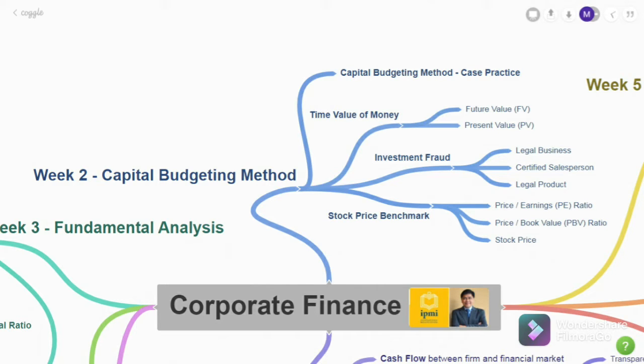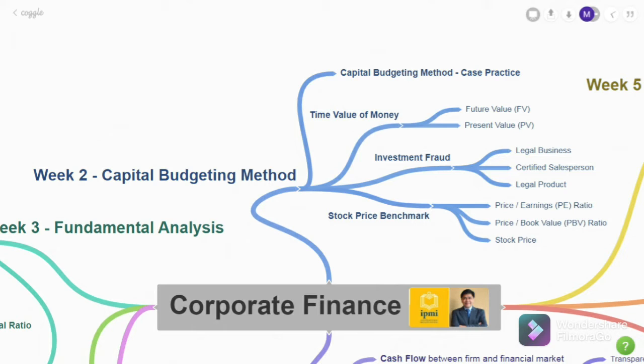So basically, we need to consider three things. The first is that the business should be legal, and the salesperson should be certified, and the product or the service of the business should be legal. And last but not least, we learned about benchmarking of stock prices based on three things.